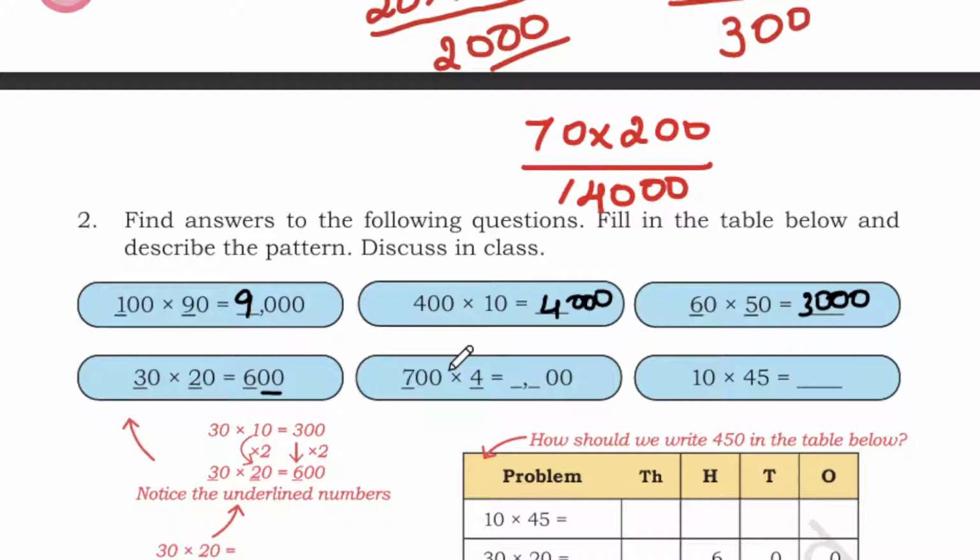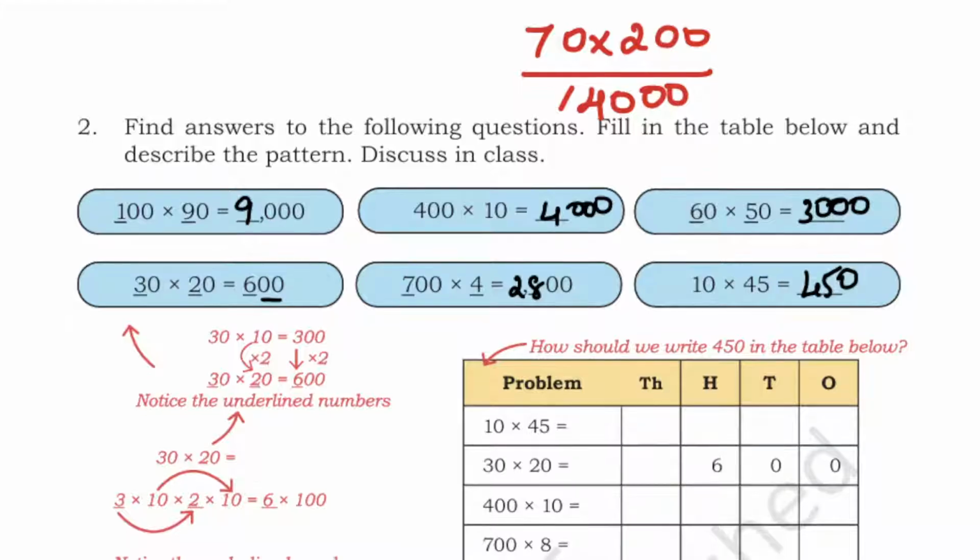Likewise, you have 2 zeros. And next, 7 fours are 7 into 4 is 28. So 700 into 4 is 2800. So 2, 8. Okay. Next you have 10. So 45 into 10. So 0. 45 into 1 is 45. 45 ones are 45. So 10 into 45 is 450.